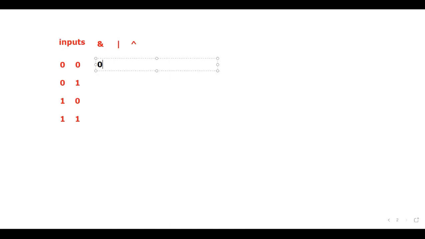It is 0. Here it is 1. That means if both the bits are 1, then the output is 1. When it comes to the OR gate, don't you think if any of the bits is 1, then the output is what? 1. So like this, I'll be getting the output. Similarly, here also, I'll be getting the output as what? 1. Sir, what about XOR, sir?